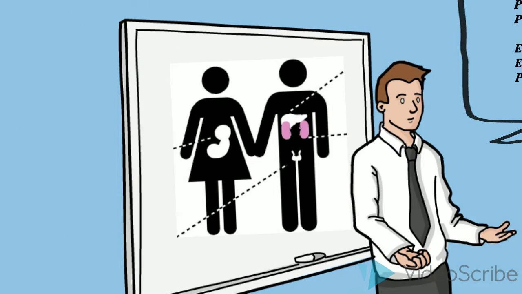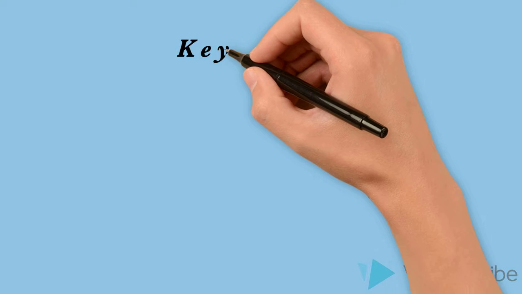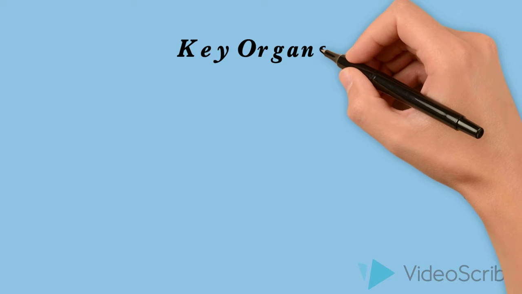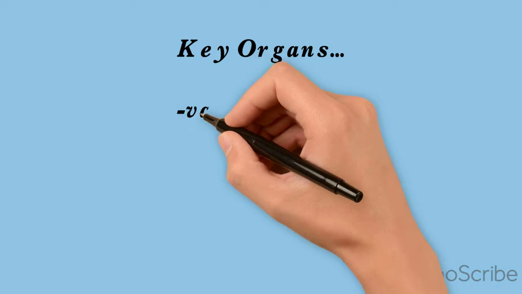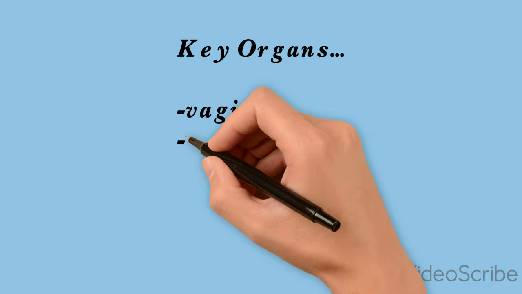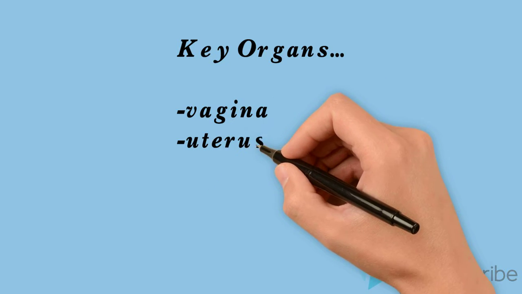There are various different reproductive organs found within the woman's body. The first reproductive organ is known as the vagina. The vagina is a canal that joins the cervix to the outside of the body. It is oftentimes referred to as a birth canal.